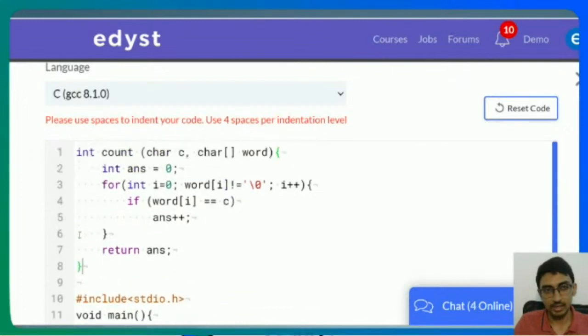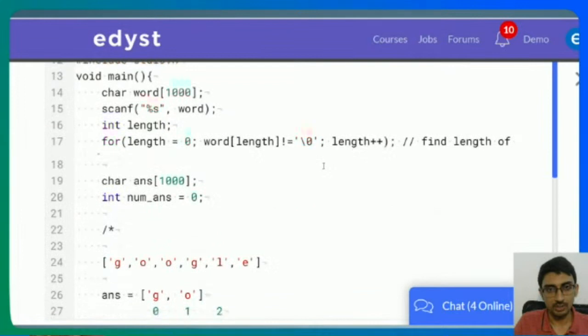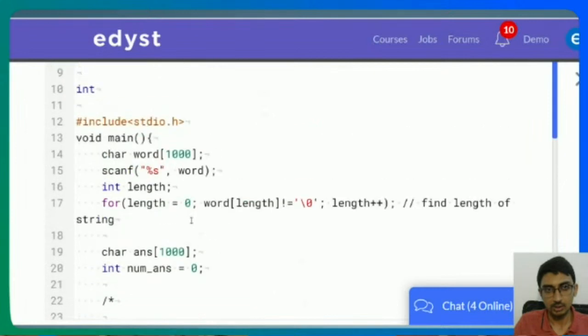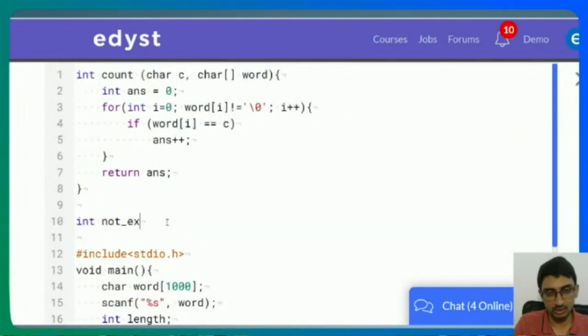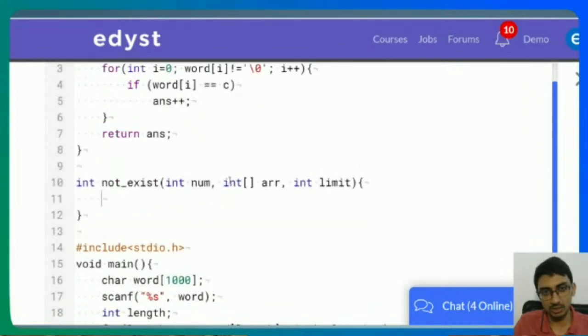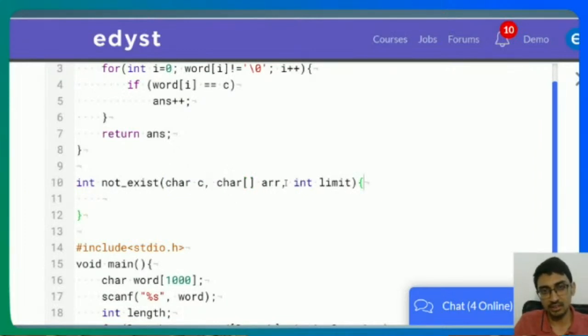So that's this, and I have to also write not exist. Not exist will be a 1 or 0. I'll return 1 if it doesn't exist. So int not exist, with a character array, and int limit. That is, we're telling you how many numbers are there in this character array. And not int number, sorry, we are saying character C. So we're saying, does this character C even occur in this array or not?